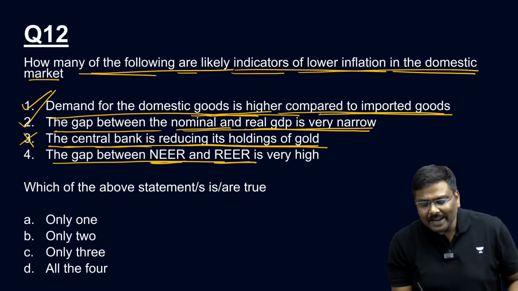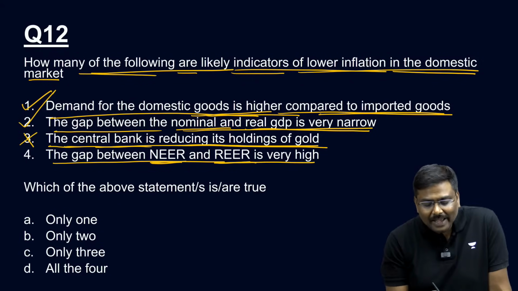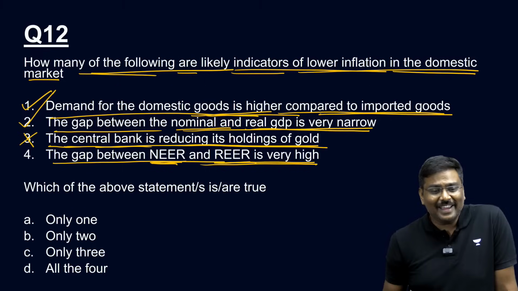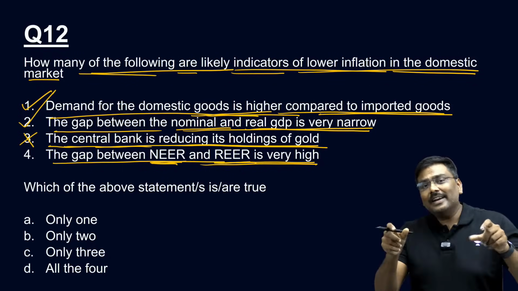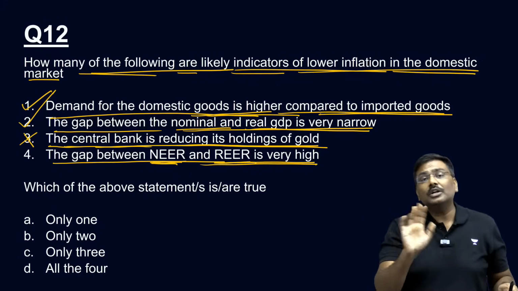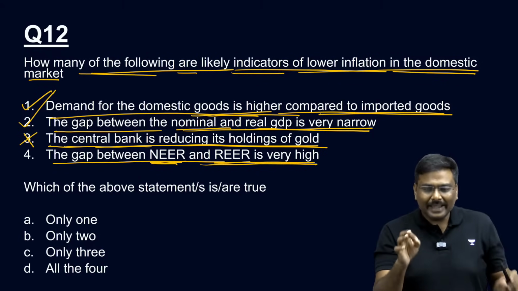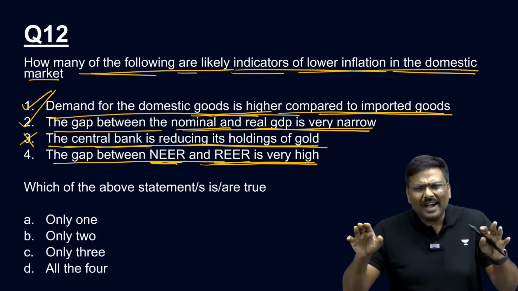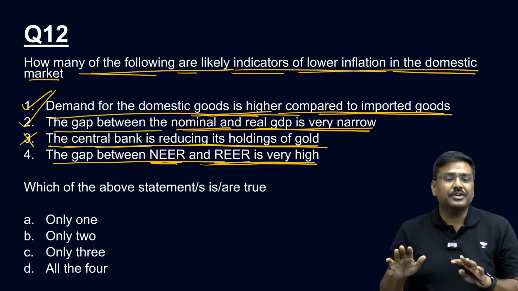The gap between NEER and REER is very high. Please understand this. If the gap between NEER and REER is very high, it is an indicator of high inflation rate. Not low inflation rate, high inflation rate. Is it okay? The gap between NEER and REER is very high. It is an indicator of high inflation rate, not low inflation rate.